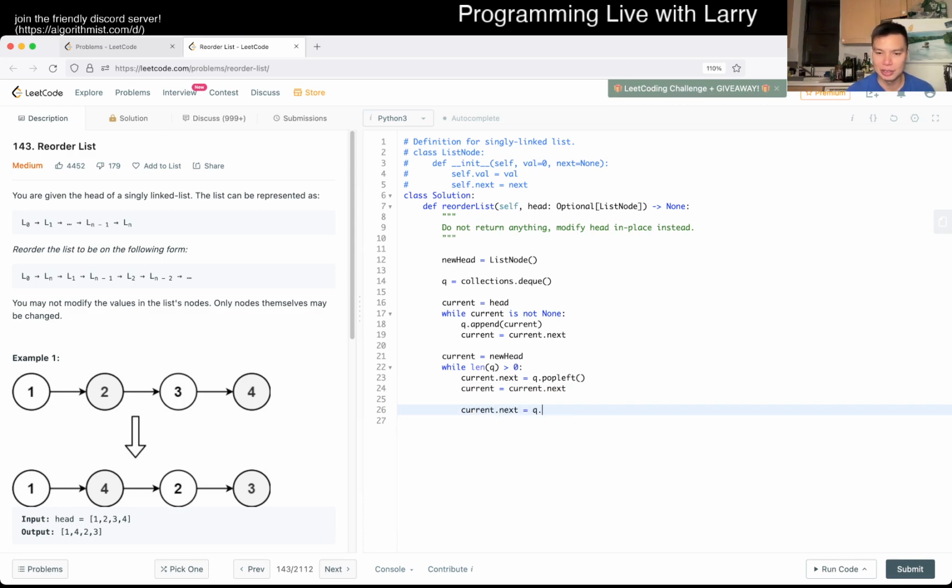Is equal to q dot pop, just regular pop, and then current dot next, and that's pretty much it. Of course, we have to add a thing here so that we verify, and then at the very end, current dot next is equal to none, and then we just return new head dot next.